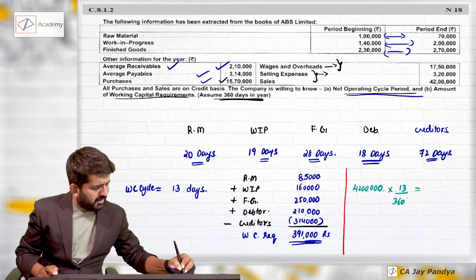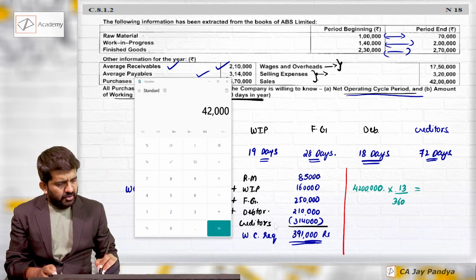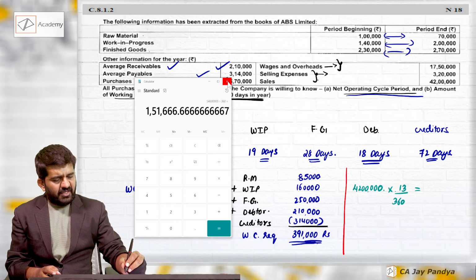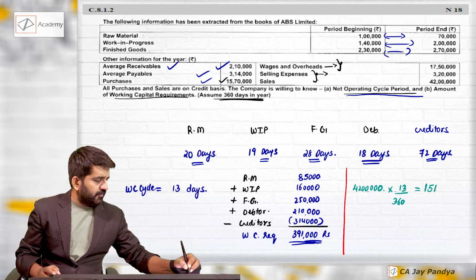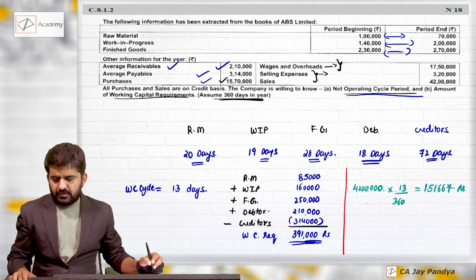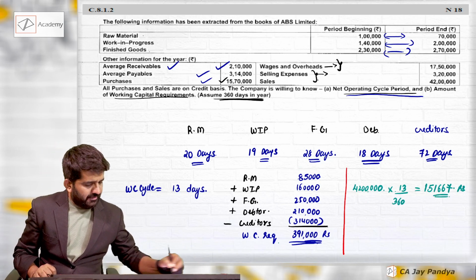So into 13 divided by 360. This is a broad approach by which you can find out your working capital requirement. 42 lakhs into 13 divided by 360. That is 1,51,667. 1,51,667 rupees.